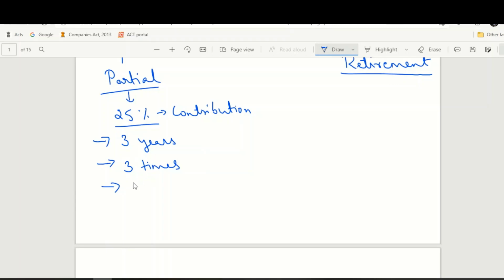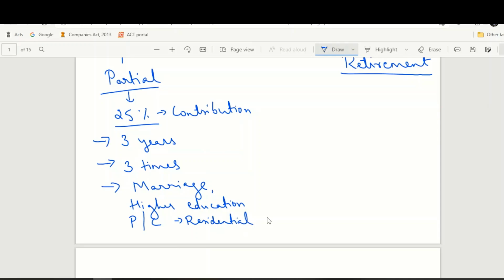Those reasons are your children's marriage, your children's higher education, or if you are purchasing or constructing a residential property, or you are suffering from a critical illness and you need money for the treatment of such critical illness.